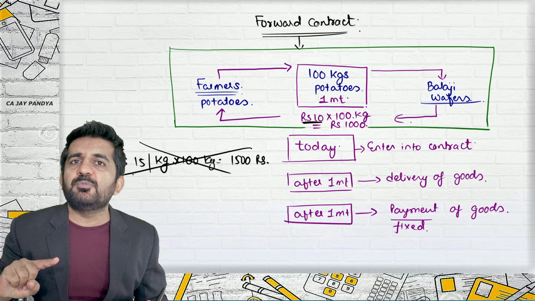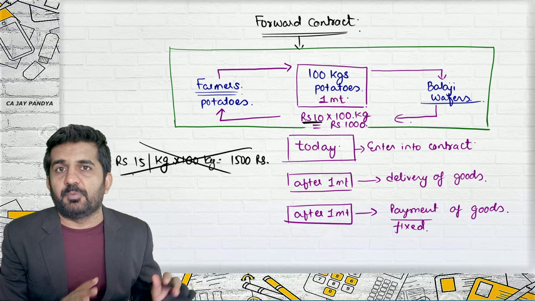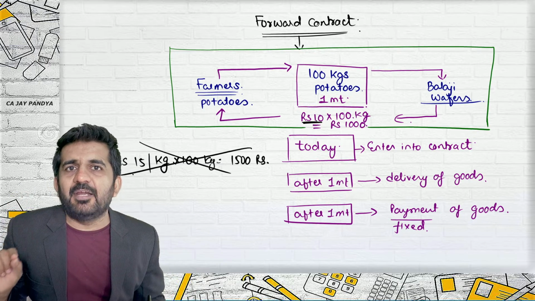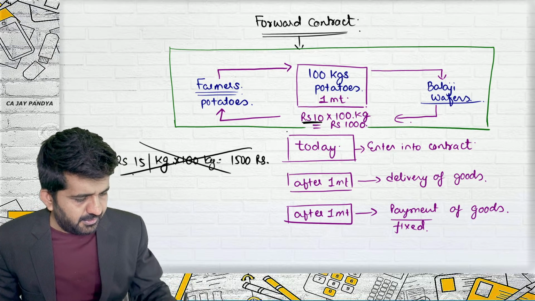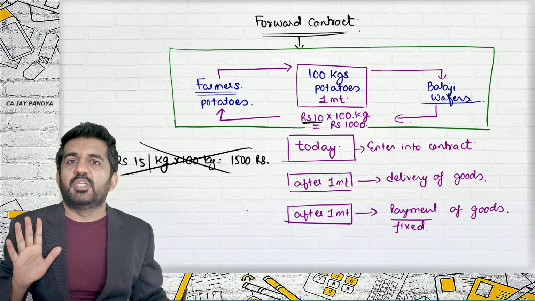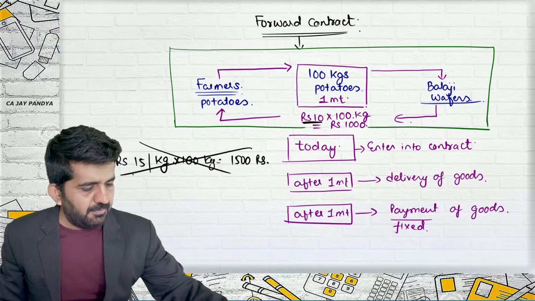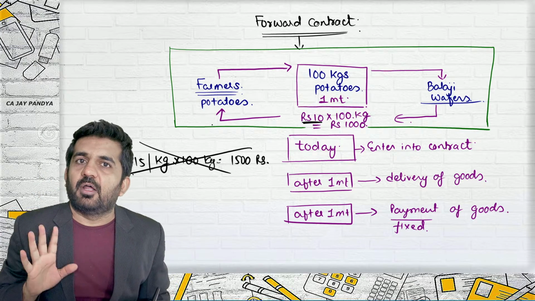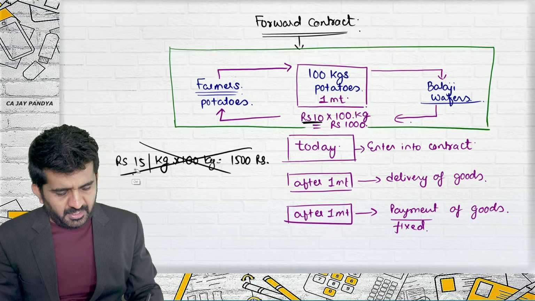So whether the price becomes 2 rupees, 5, 8, 10, 20, or 100 rupees, what will be paid by Balaji Wafers to the farmer is rupees 10 per kg, which is in total 1000 rupees. Neither more nor less will be paid. Is it all right? Try to concentrate. You need to give me the answer to this.